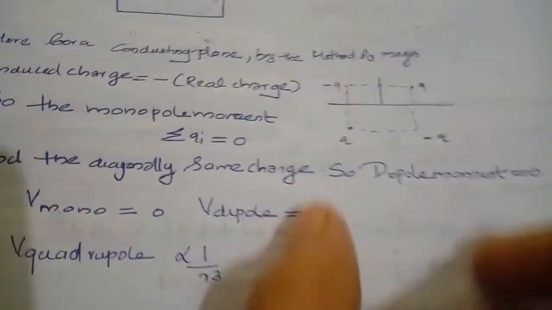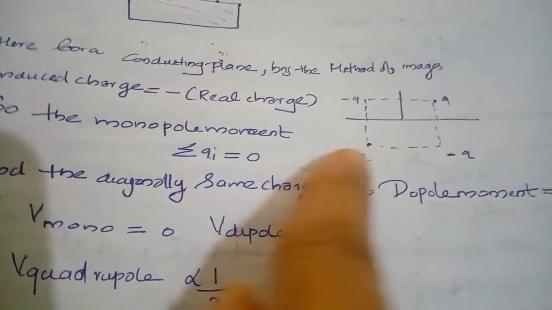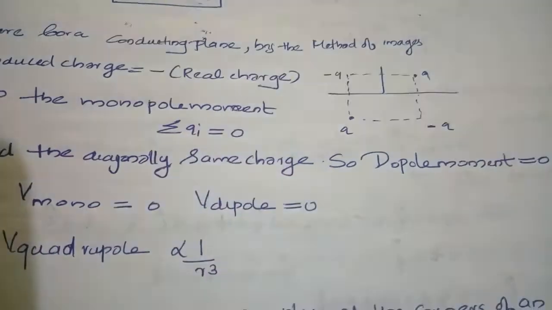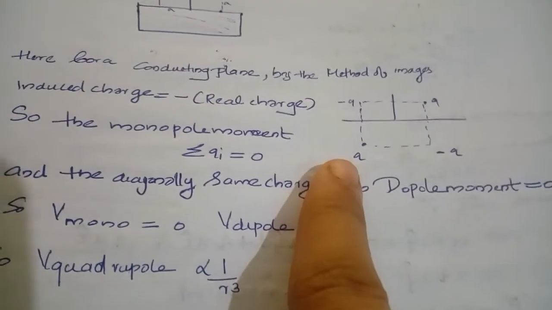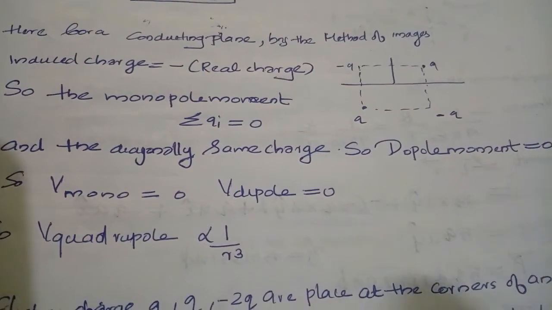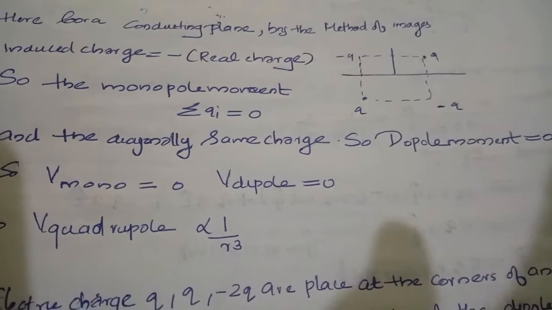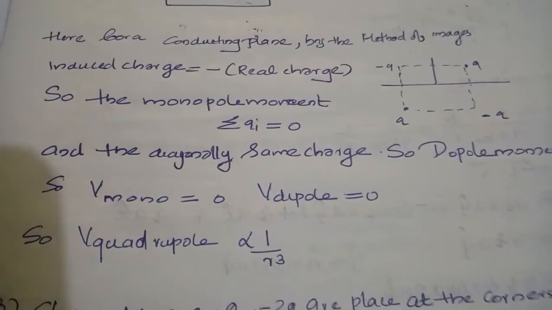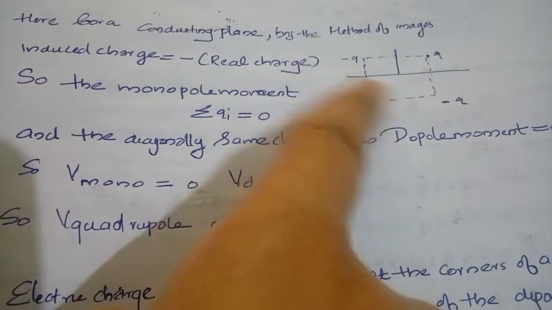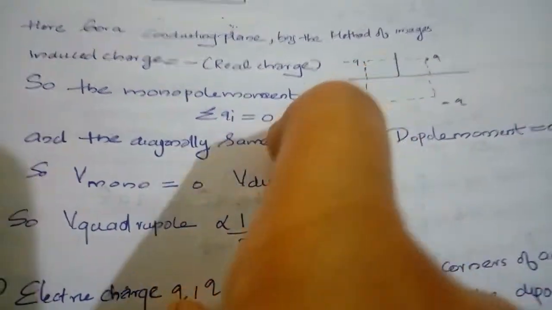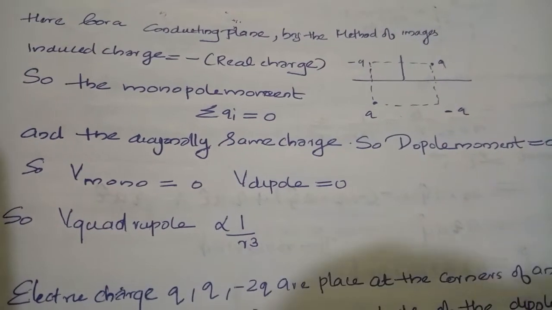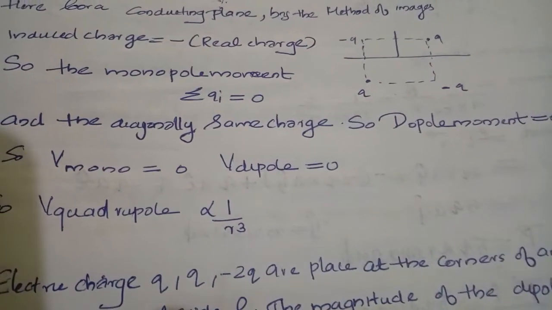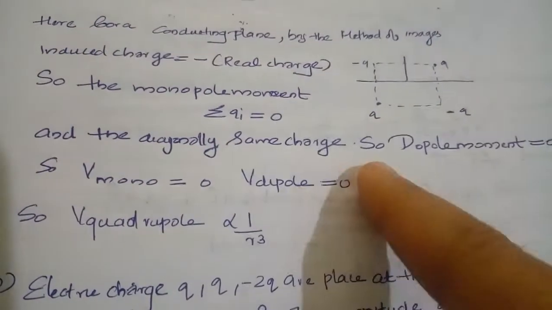So from that we get a system like this, in which we find that the summation of all charges is equal to 0. So the monopole moment is equal to 0, and the monopole potential is also equal to 0. Also, diagonally opposite charges are the same, so the dipole moment is equal to 0. This is the trick, because you know that we find the dipole moment by charge into distance.